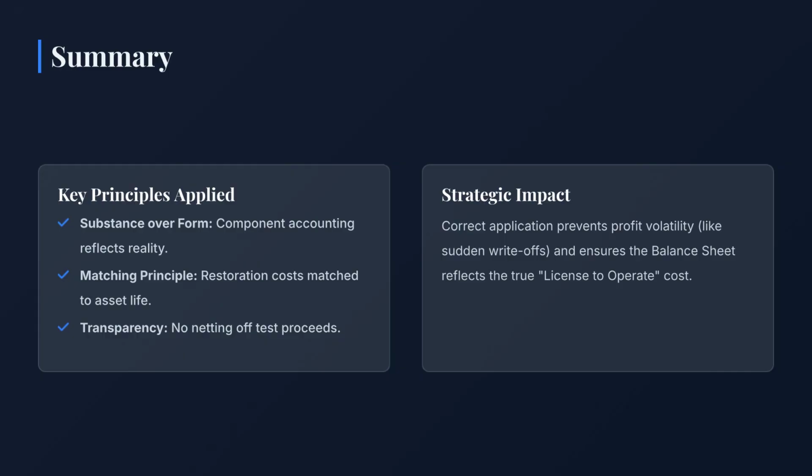To summarize, applying IAS 16 correctly isn't just about compliance, it's about economic reality. Substance over form. Component accounting ensures our depreciation rates match the physical reality of the machine parts. Matching principle. We match the cost of restoration and inspections to the years we earn revenue. Transparency. We stop hiding startup losses in the balance sheet. This protects the quality of earnings and gives investors confidence in the numbers.